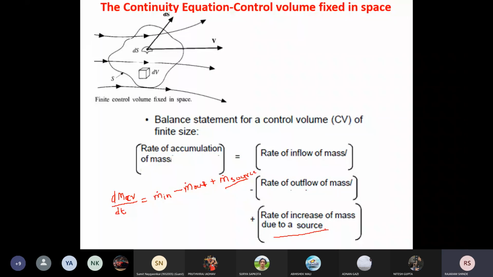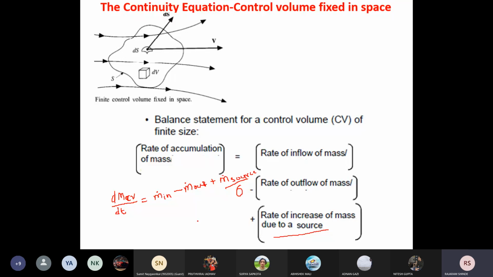Because in case of any other phenomena, or in case of any other type of fluid flow, there will not be any source. And because of that source, we will not get the increase or decrease in the mass. That is possible only when we are considering the nuclear reaction. So here I am not going to consider the nuclear reaction, so this term will be 0.